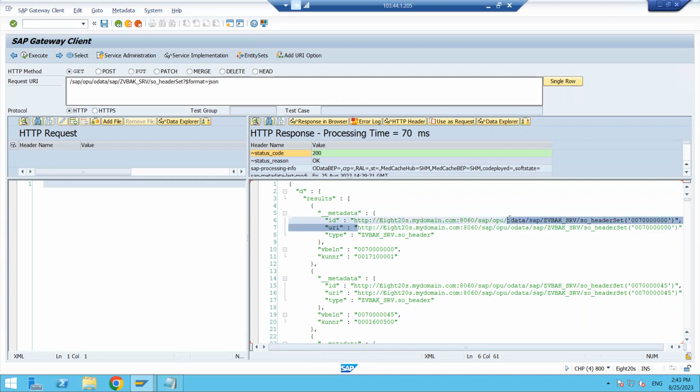You can copy this URI and give it to the end user or the front-end application server guys. By using this URL, they can access our OData, and through this OData, it is accessing our SAP tables. Okay, so this is the way to fetch the data.